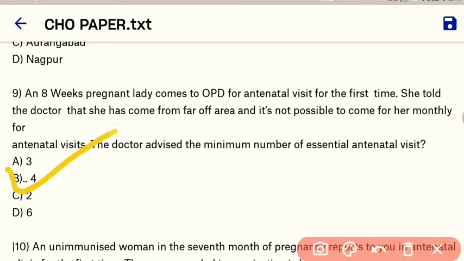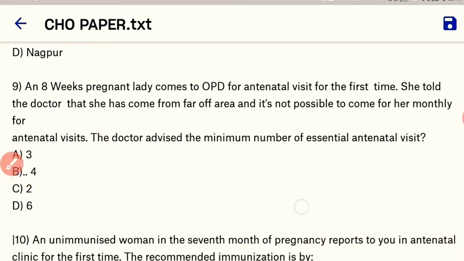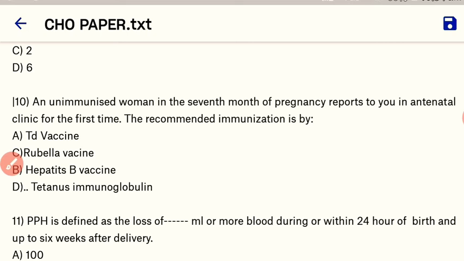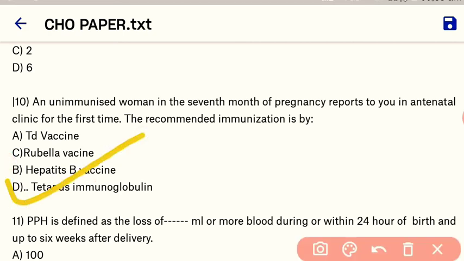So here 4 antenatal visits are the minimum number of antenatal visits recommended by the World Health Organization. Okay, next question. An unimmunized woman in the 7th month of pregnancy reports to you in an antenatal clinic for the first time. The recommended immunization is by. So here our right answer is tetanus immunoglobulin.